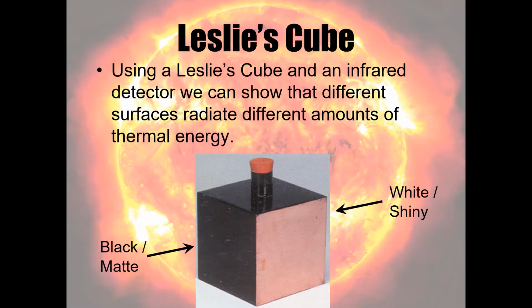Both of these surfaces must be at the same temperature. The water inside the cube is at the same temperature. Each face is made from the same material, and therefore each face is going to be conducting the thermal energy from the water to the outer surface at the same rate. So we know that both surfaces are at the same temperature. However, one feels hotter than the other. And why is that? It's because of the color and finish. So black matte surfaces emit more thermal radiation than white shiny surfaces. Now let's have a look at it quantitatively.